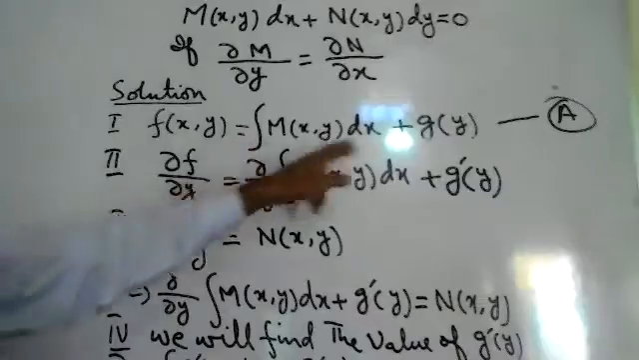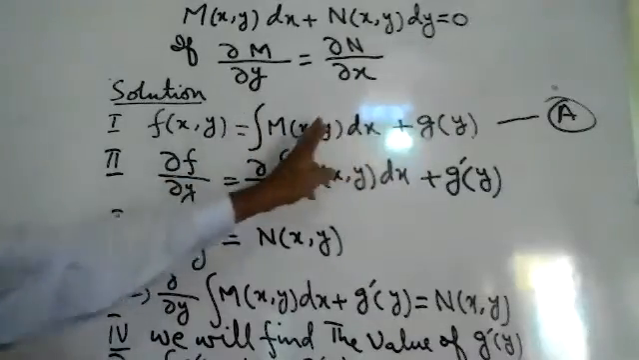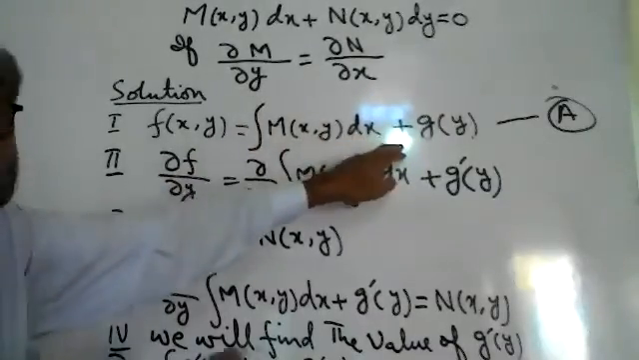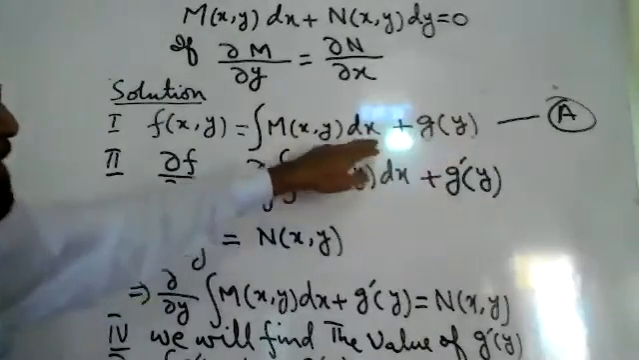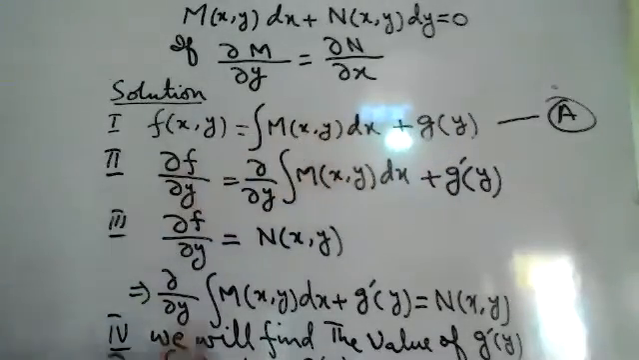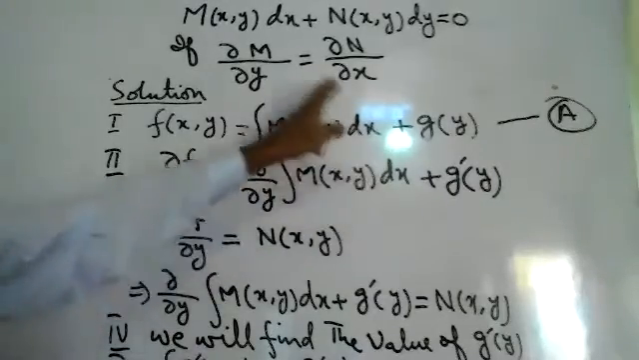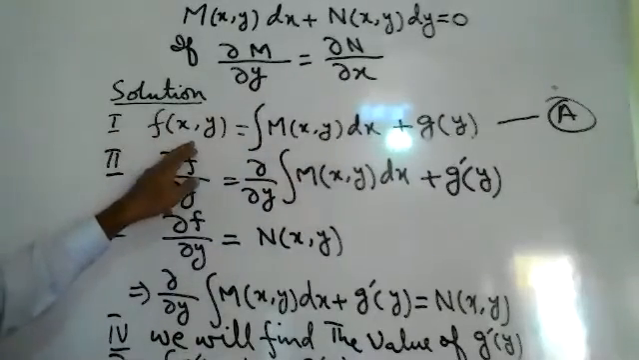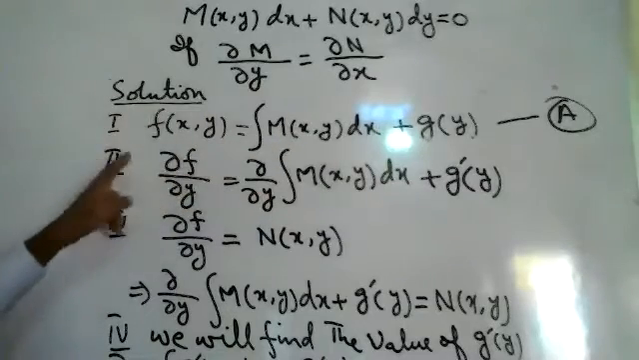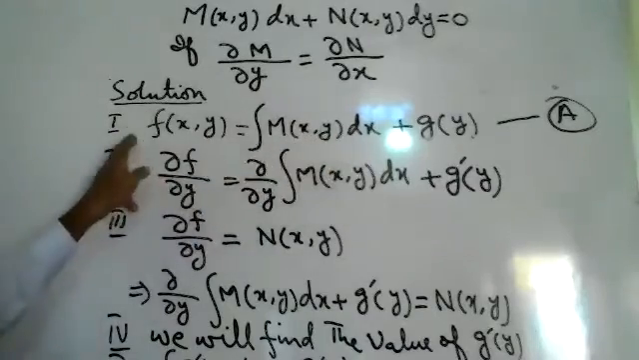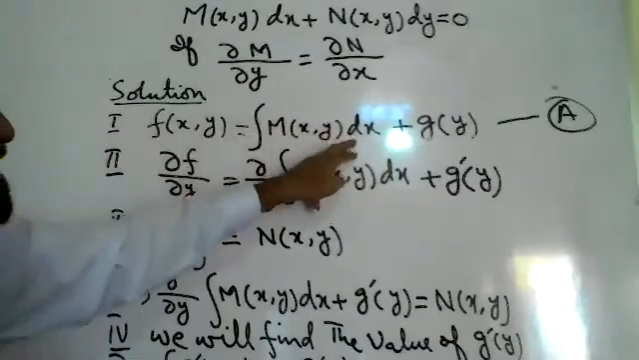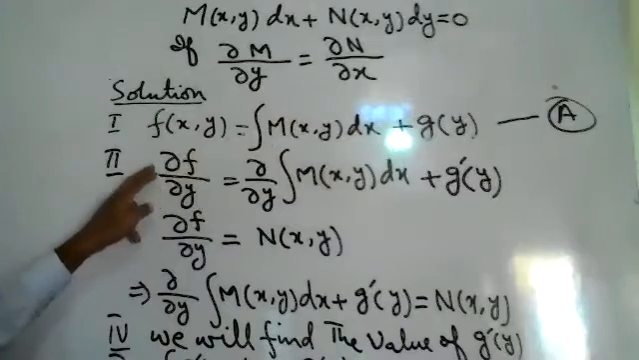After integration, we will find some answer, and here we will write only g of y or g of x. Nothing else to write, but that will be something different. In the next step, this whole one, this f of x, y, will be partially differentiated with respect to y. If in the first step the integration is with respect to y, then it will be differentiated with respect to x.